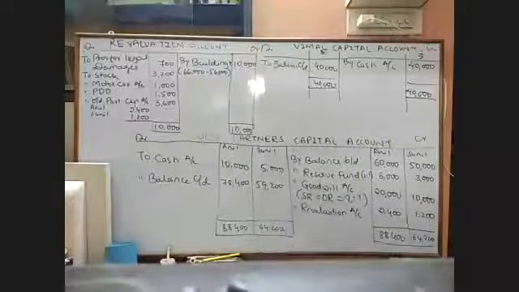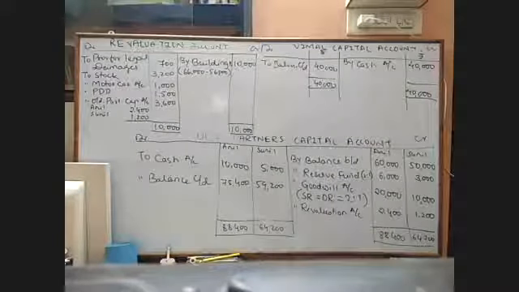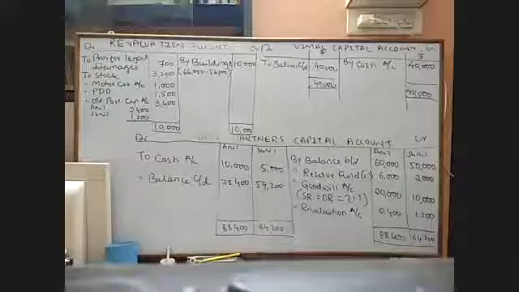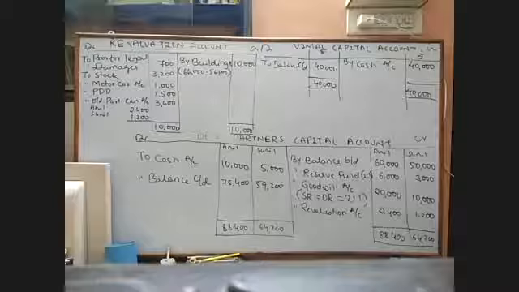First, 16,000 bills payable plus 5,000 sundry creditors plus that provision for legal damages. Just check how much it is. 700. 700 plus 700